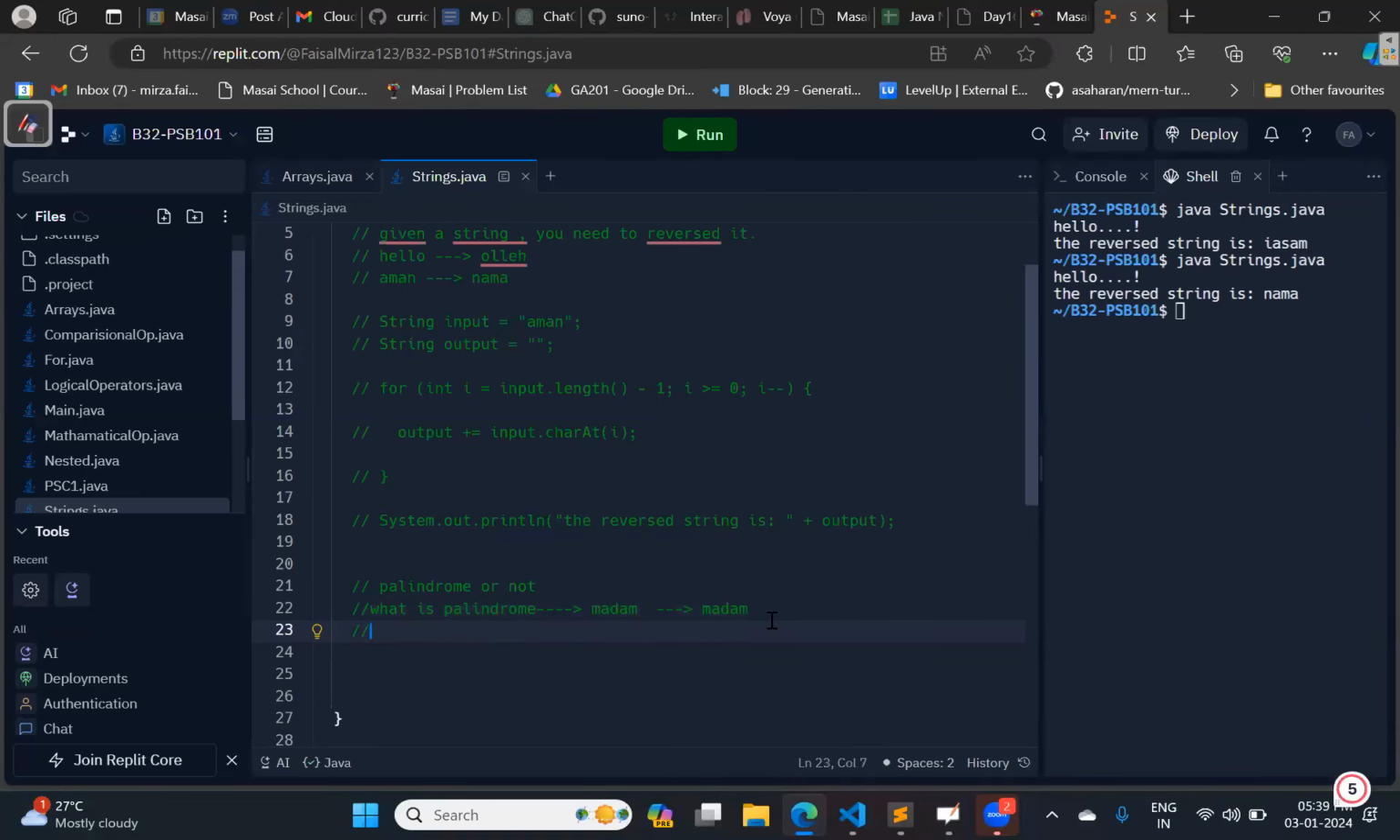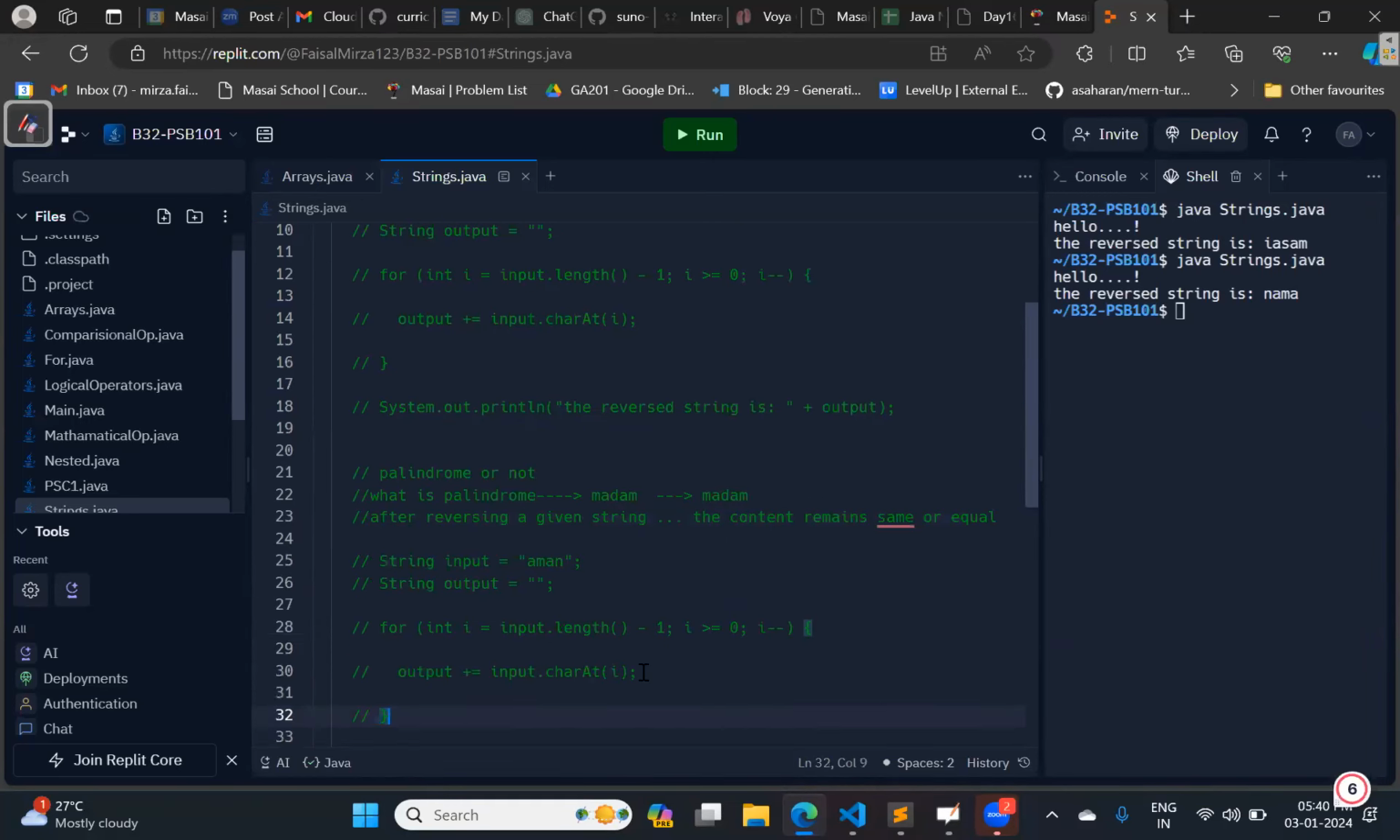Come on. I have given you a very good hint. Can I say that after reversing a given string, the content remains same or equal? Okay, can I say that? So first of all, I need to reverse it. Can I take the same logic to reverse a string?